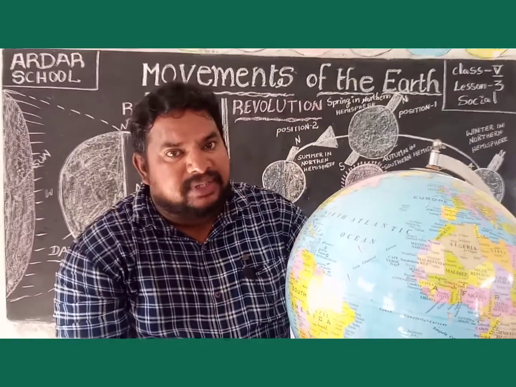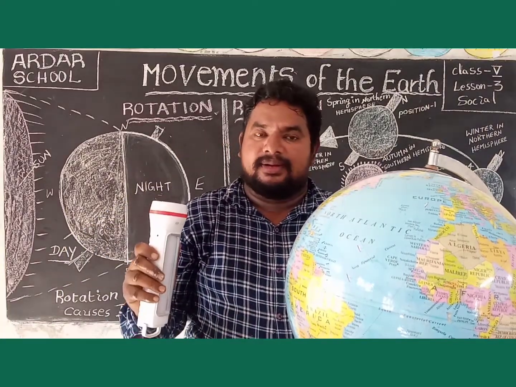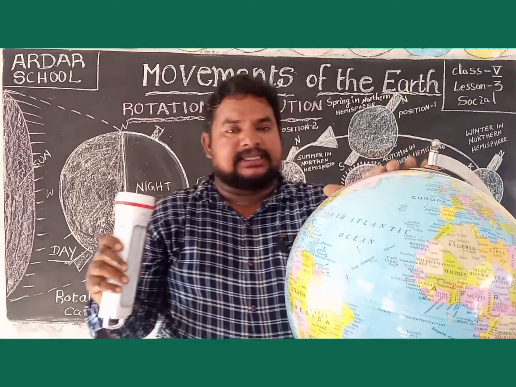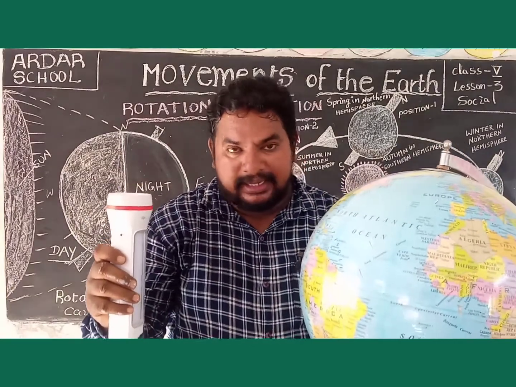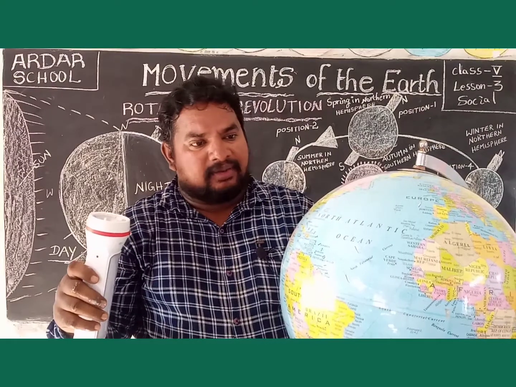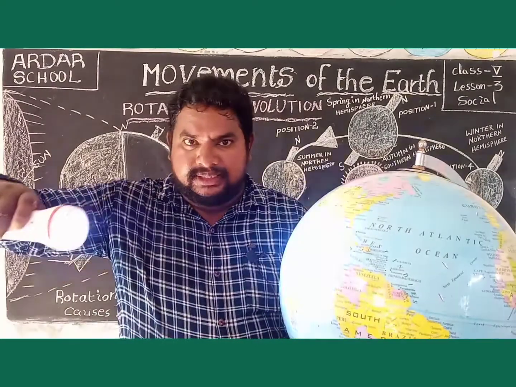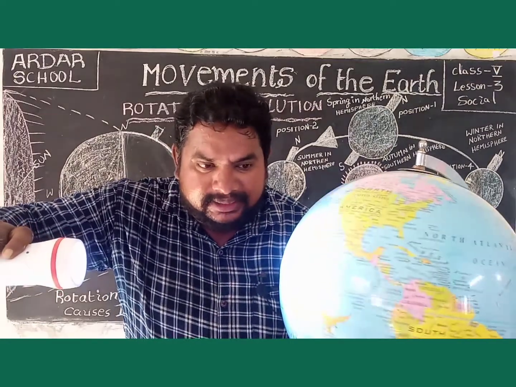You see, the rotation of the earth causes day and night. How? See this small activity. This is the globe; the globe means the earth. This is the torch; the torch means the sun. The earth is always rotating.